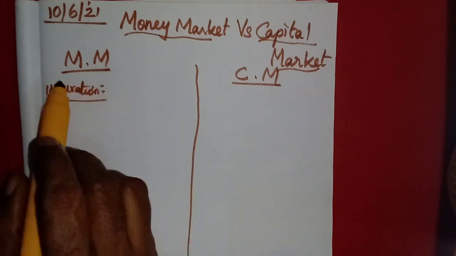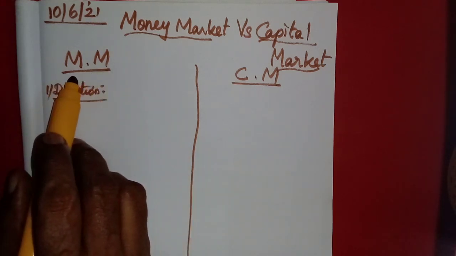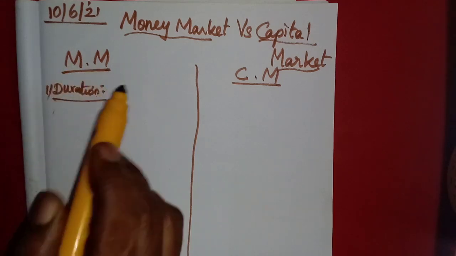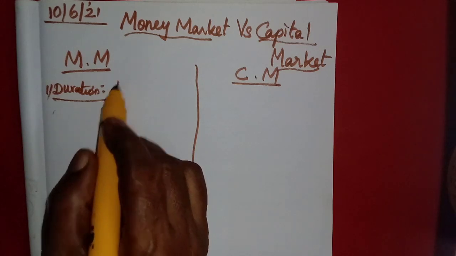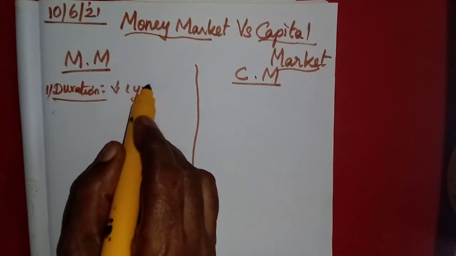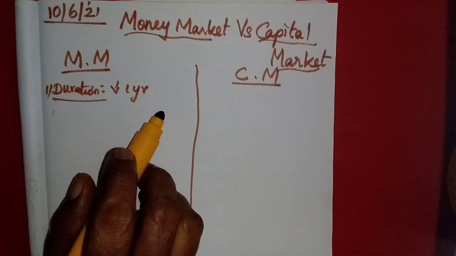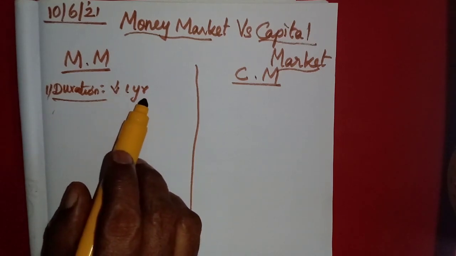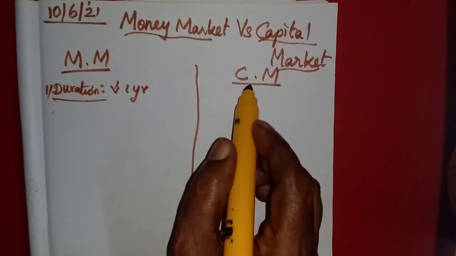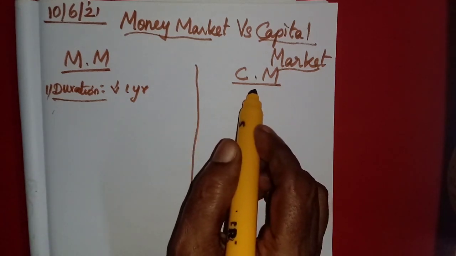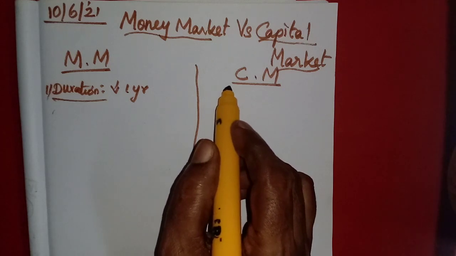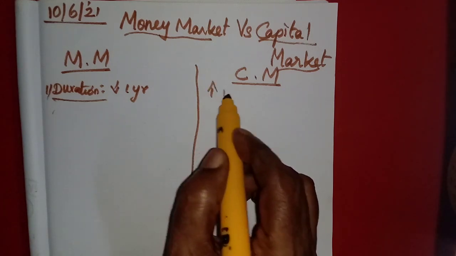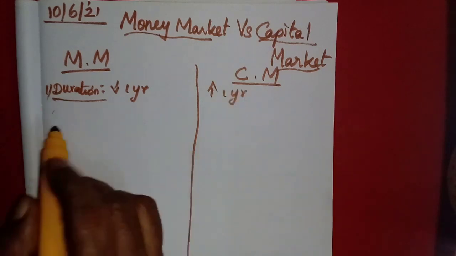The maturity of money market instruments does not exceed 1 year, less than 1 year, and we can say they are short-term financial funds. Capital market instruments are the long-term funds. The maturity period exceeds 1 year, more than 1 year.